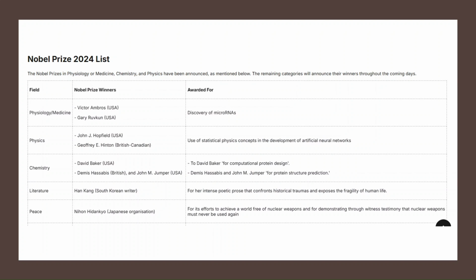Now lastly, let's talk about the Nobel Prize list of 2024. The question may come from this. So Physiology and Medicine: Victor Ambros from US and Gary Ruvkun from US, they were awarded for the discovery of microRNAs. Okay. Then in physics, John J. Hopfield from US and Geoffrey Hinton, who is British-Canadian, were awarded for the use of statistical physics concepts in the development of artificial neural networks. Right? In chemistry, David Baker, Demis Hassabis and John M. Jumper were awarded. David Baker for computational protein design, and the other two for protein structure prediction.